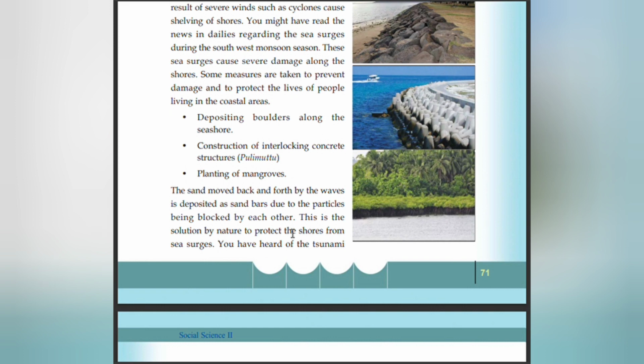The sand moved back and forth by the waves is deposited as sand bars due to the particles being blocked by each other. This is the solution by nature to protect the shores from sea surges.